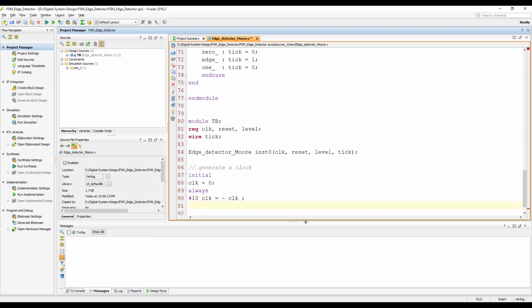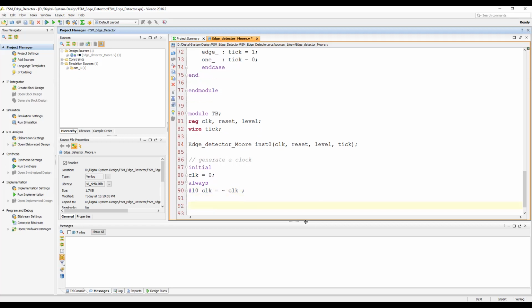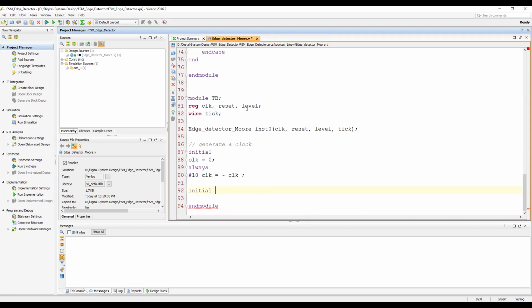Okay, so this clock is created. Now first of all we need to reset the system, and once the system is reset, then we have to apply some level signal. So we shall begin.